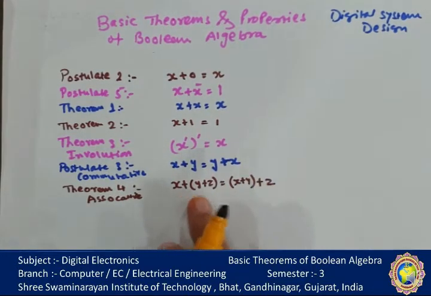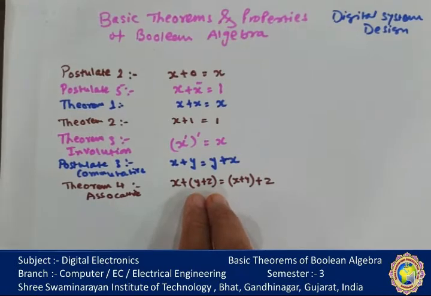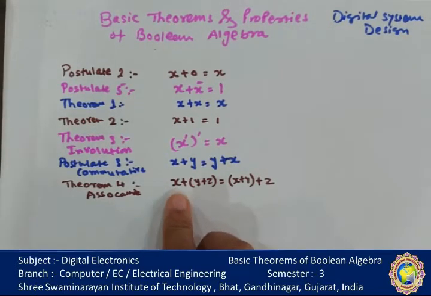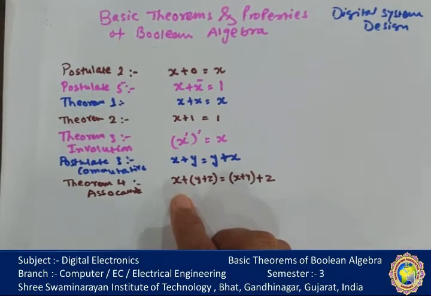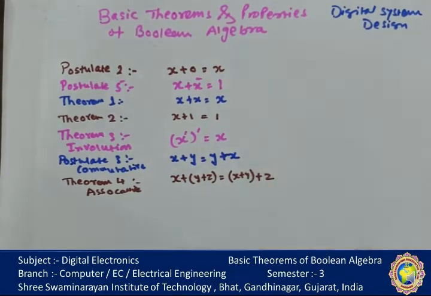The operator is the same, the OR sign. If we first OR the first two variables and then OR the result with the third variable, the result remains the same. This is called associative.